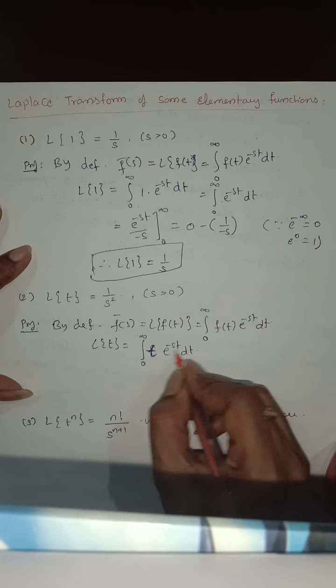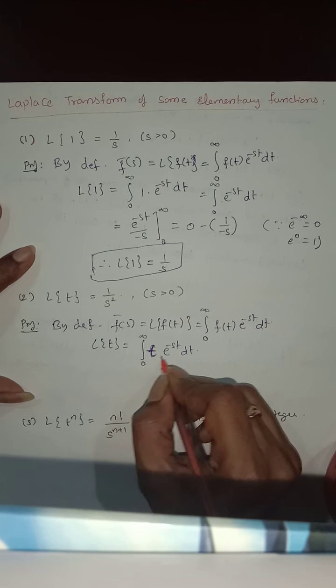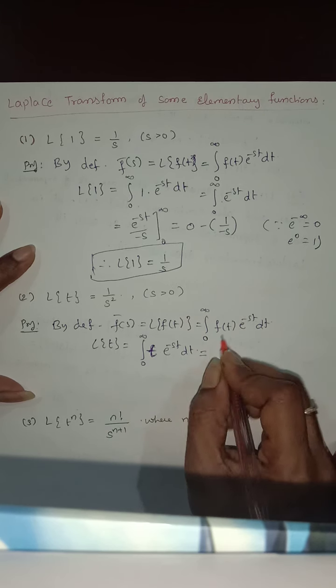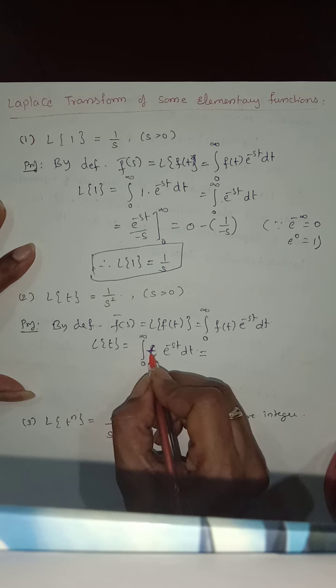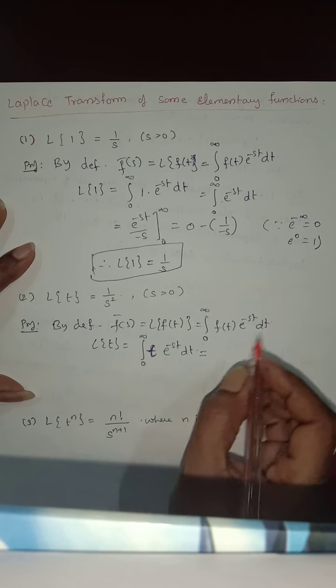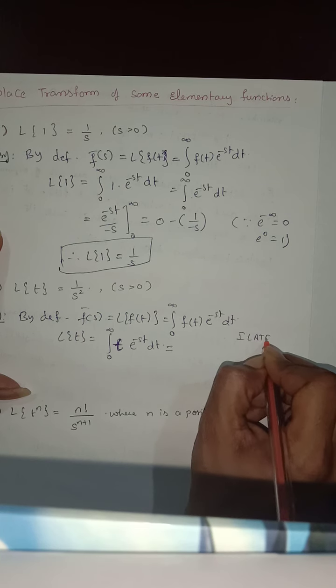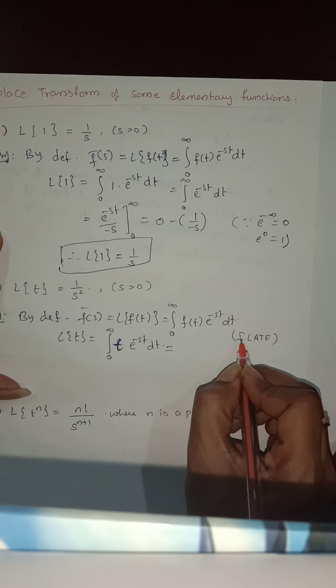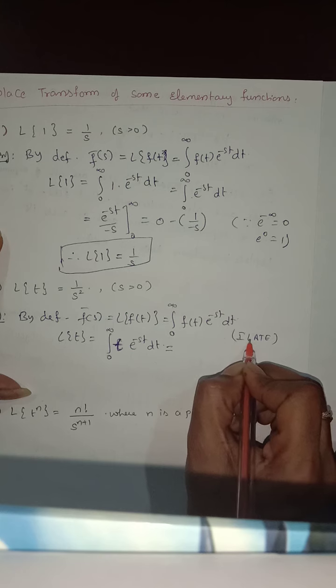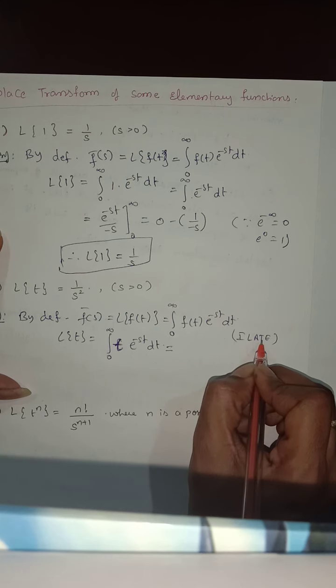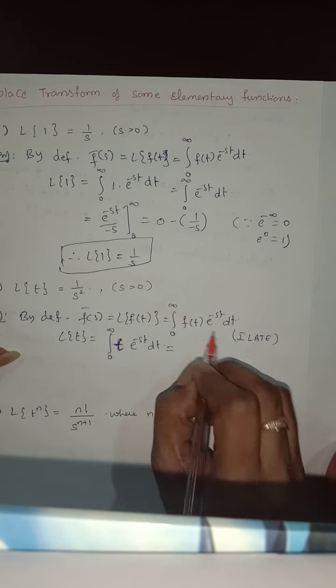I need to do the integration by parts. I'll take t as the first function, using the method ILATE: inverse, logarithmic, algebraic, trigonometric, exponential.